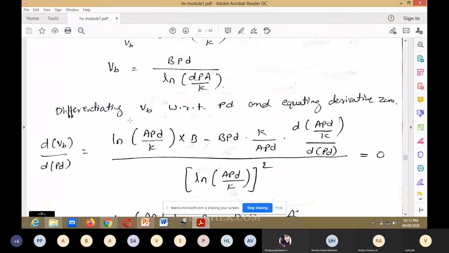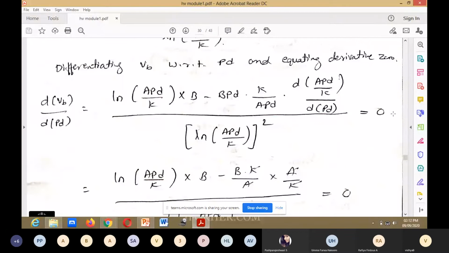The v value is ln APD divided by K into the derivative of u, which is B, minus, as it is the u value, BPD. Next differentiate the v value. You will get BPD into K divided by APD, d of APD divided by K, dPD. Okay, is equal to 0.